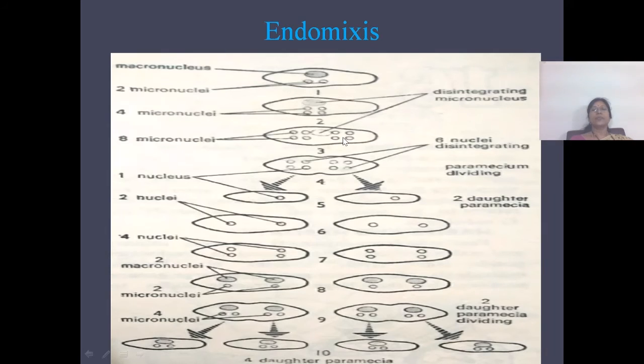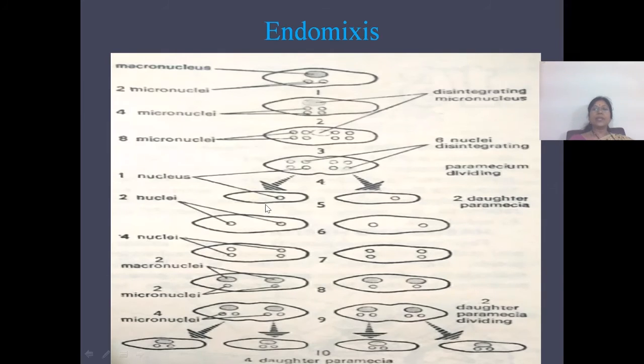From these, 6 micronuclei will disintegrate, and at the same time the cytoplasmic division will also occur. Thus each daughter paramecium will have a single nucleus.